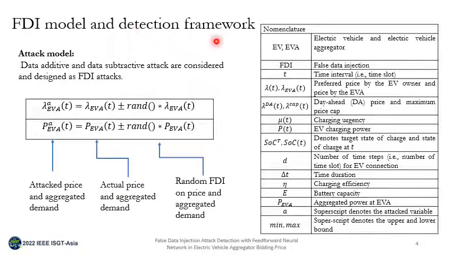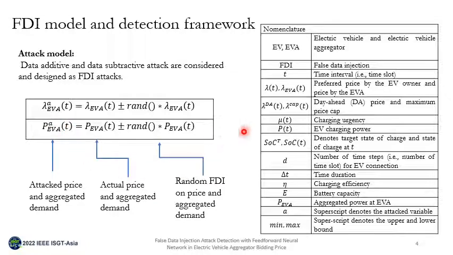To understand the detection framework, a simplified FDI model is proposed. In this model, the actual price and demand are manipulated with some random manipulation of price and demand. The equation shows the simple addition and subtraction using a random number, where A denotes the attacked variable, lambda is for price, and P denotes the power, that is, the aggregated power of EVA.